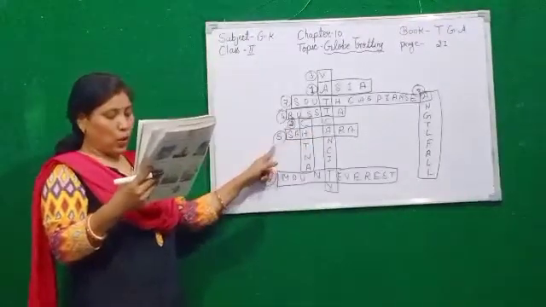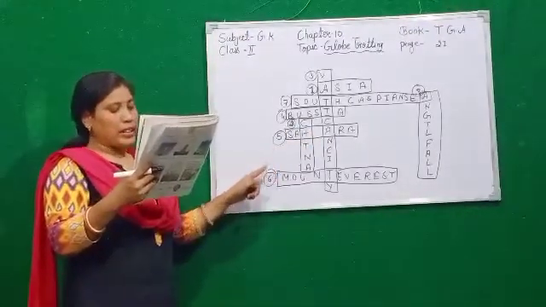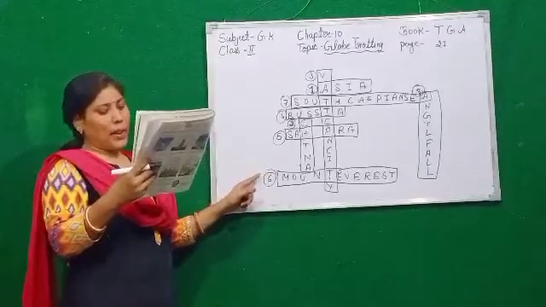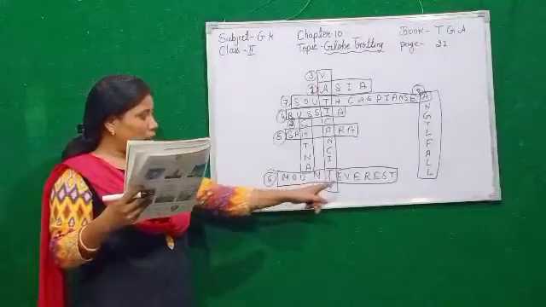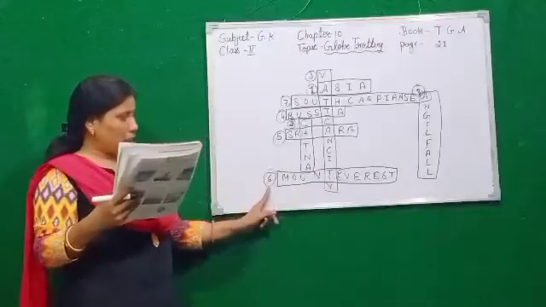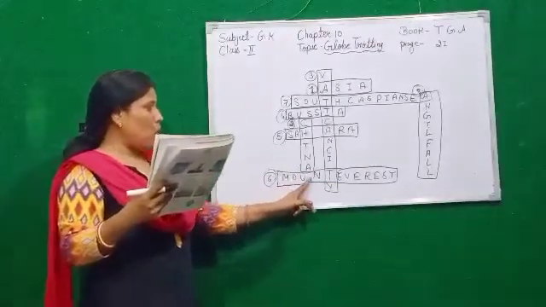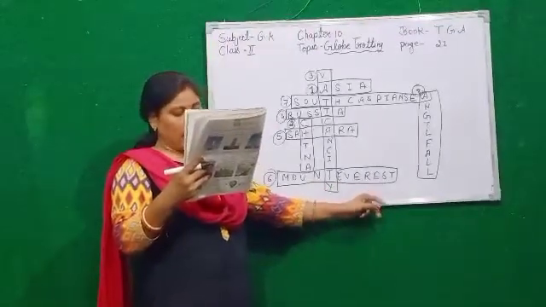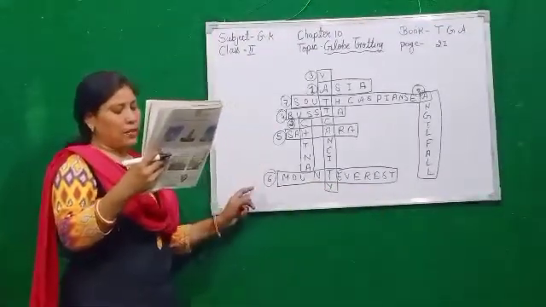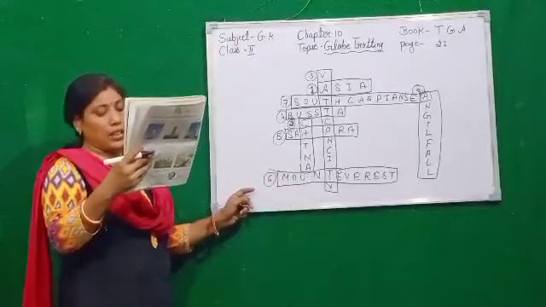Number 5 we put here. Sixth is, it is the highest mountain peak in the world. It is Mount Everest. So we mark from here to here and put number 6 here. Mount Everest.